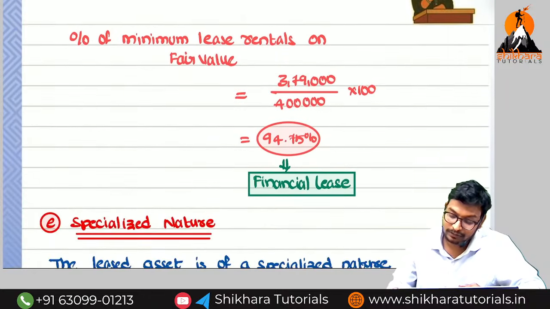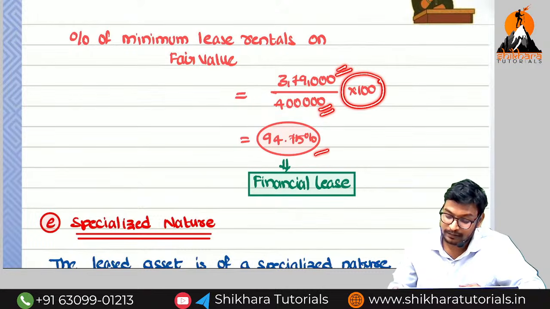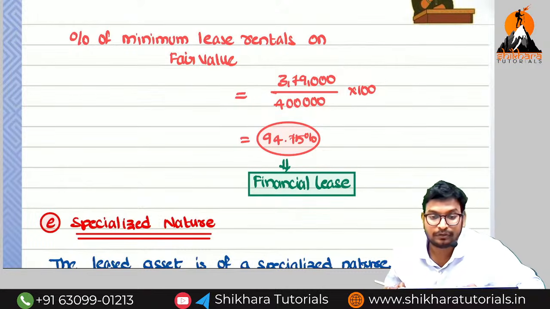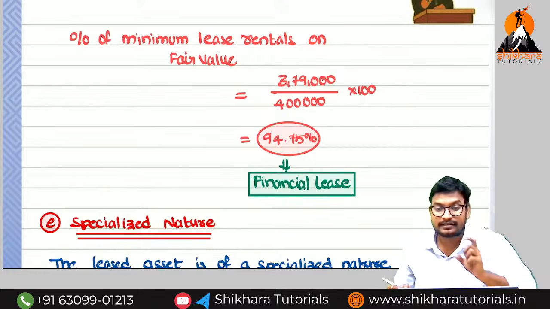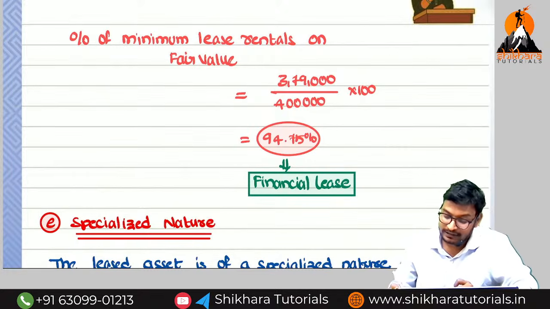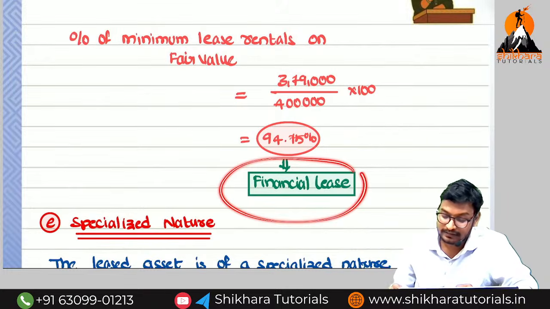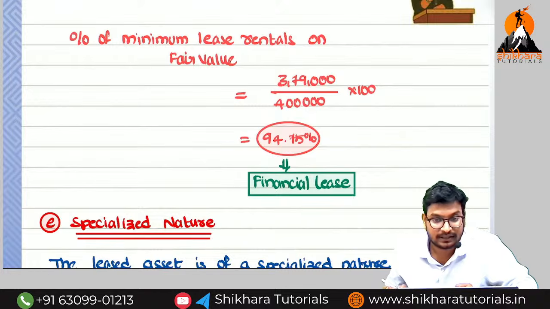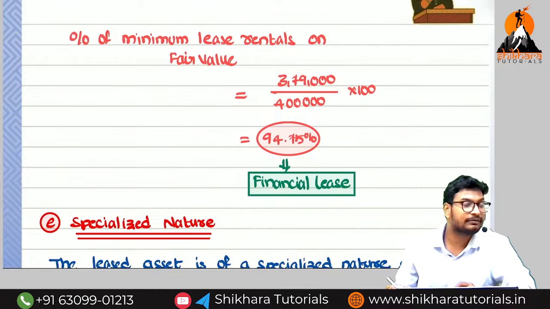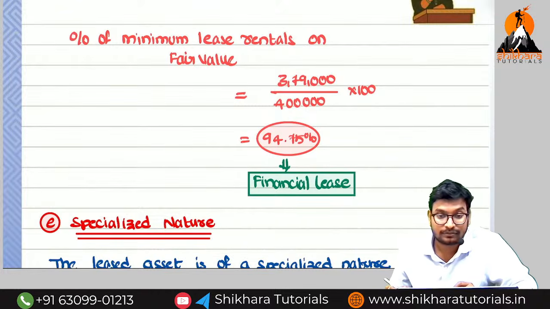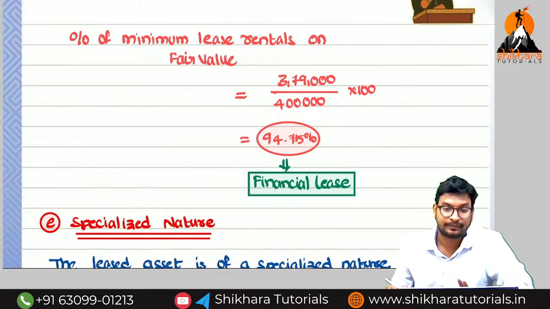What is the minimum lease rental we have got? 3,79,000. So 3,79,000 divided by 4 lakh into 100. What is the percentage we have got? 94.75. That means this 94.75 is more than 75%. For that reason, this lease is called a financial lease. Otherwise, if it is less than 75%, then it is called an operating lease.